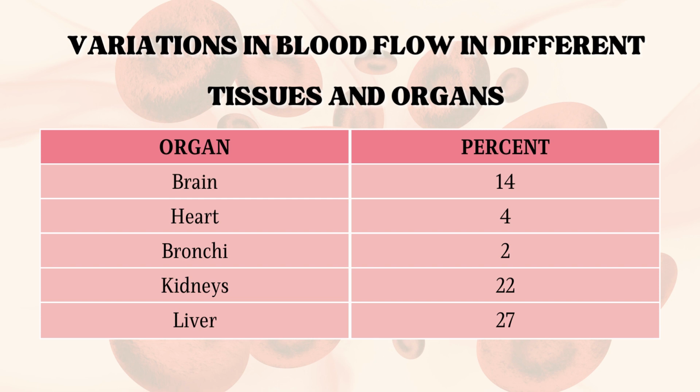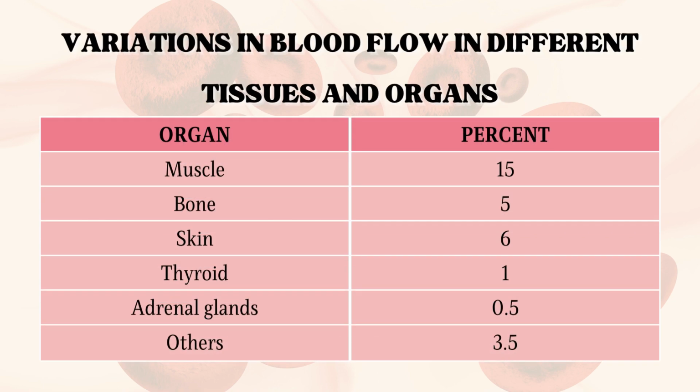These are the variations in blood flow in different tissues and organs. We have the brain, which has 14%, the heart 4%, the bronchi 2%, kidneys 22%, liver 27%, then for the muscles we have 15%, for the bone 5%, skin 6%, etc.